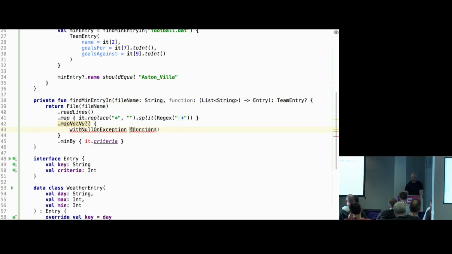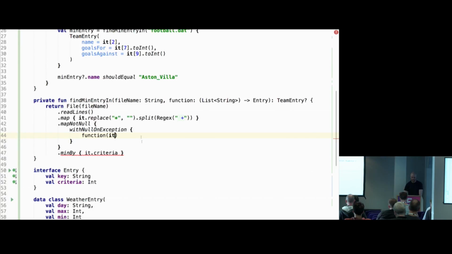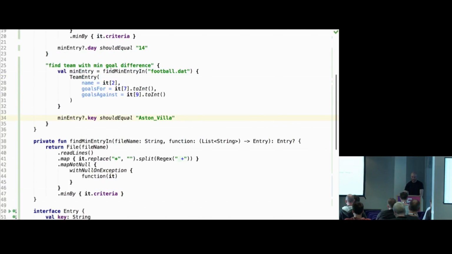So here what's going on is this should be like that. And it returns an entry, not team entry. And this is a key. So with this, that's the finding minimum team entry. So it basically takes the file name and then takes this closure, which is again outside of parens, and then just creates team entry.